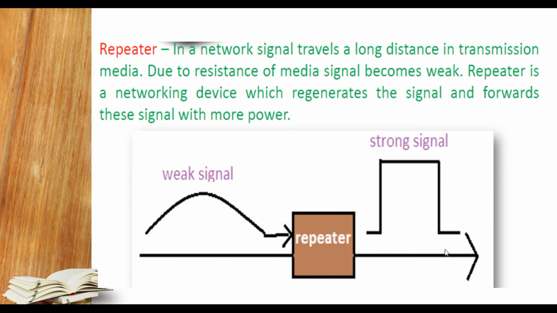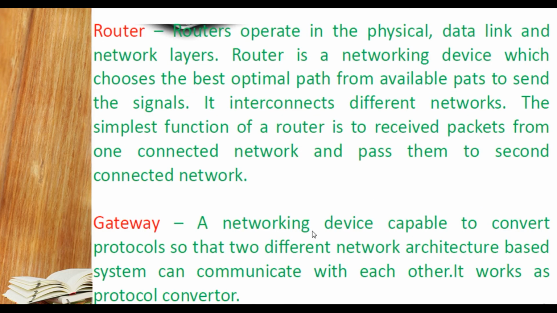In a network, a signal travels a long distance through transmission media. Due to the resistance of the media, the signal becomes weak because of the longer distance traveled, that is the analog signal. So a repeater is a networking device which regenerates the signal and forwards it to the next point. Suppose the signal is going to be weak, the repeater accepts it, amplifies it, regenerates it into a strong signal and then transmits it. This is required at every 100 meters.